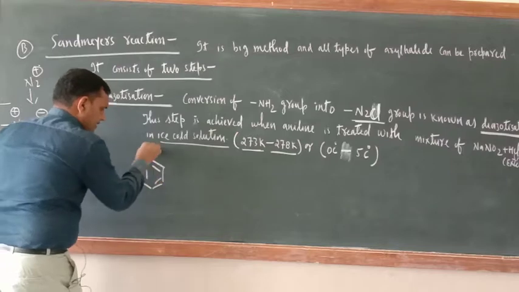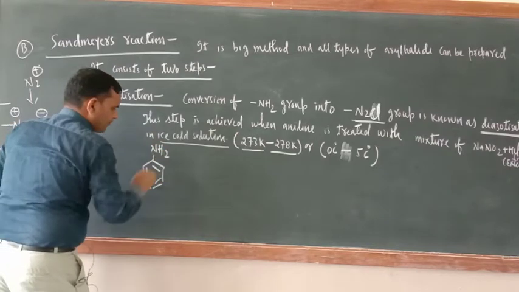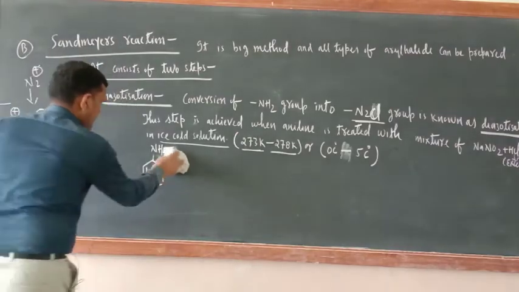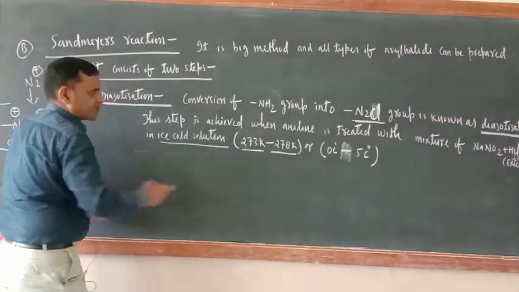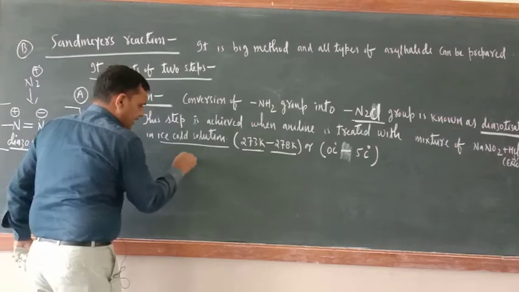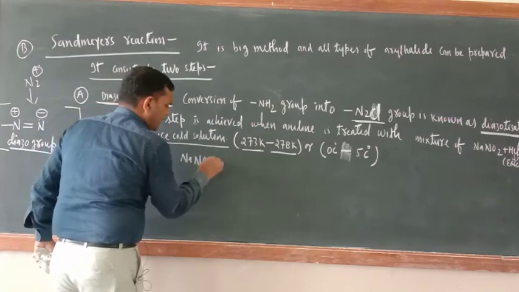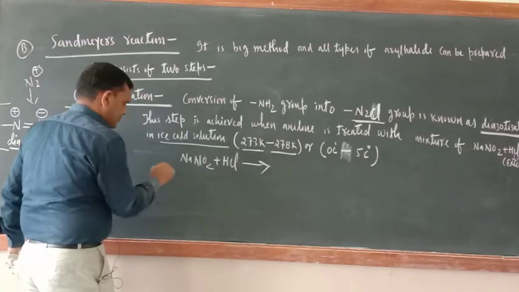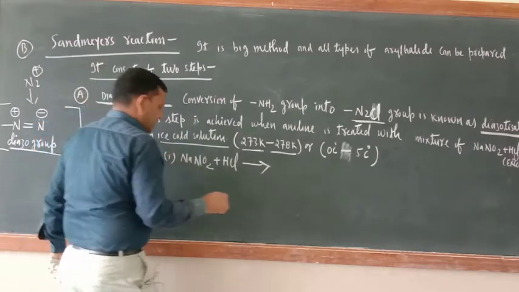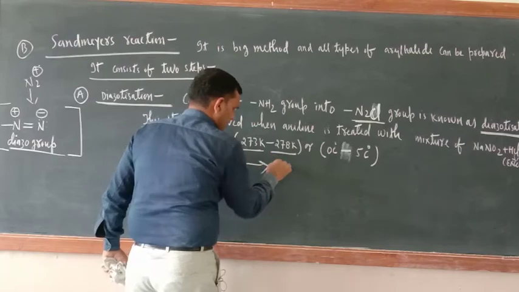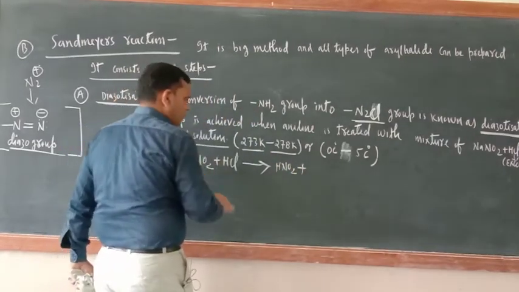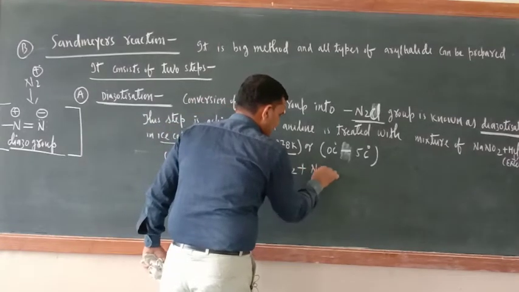This is NH2. Now it is better to write in 2 steps instead of 1 step. First, you treat NaNO2 plus HCl, and here you get HNO2 plus NaCl.